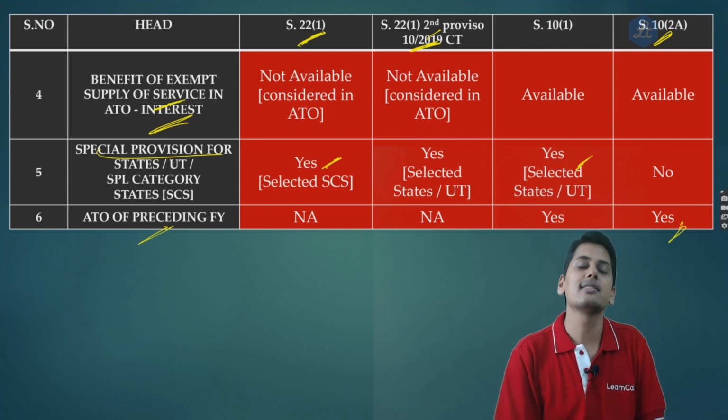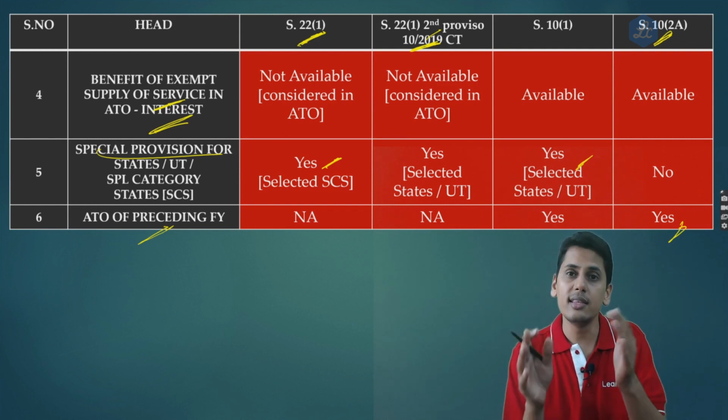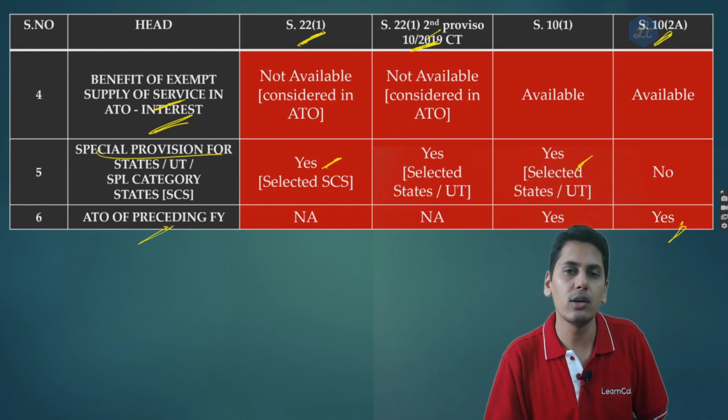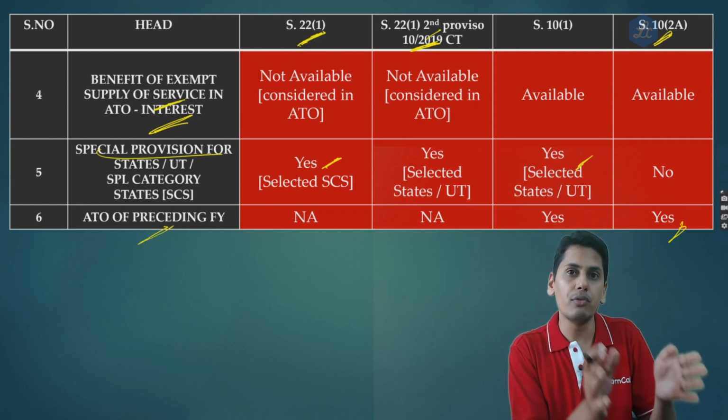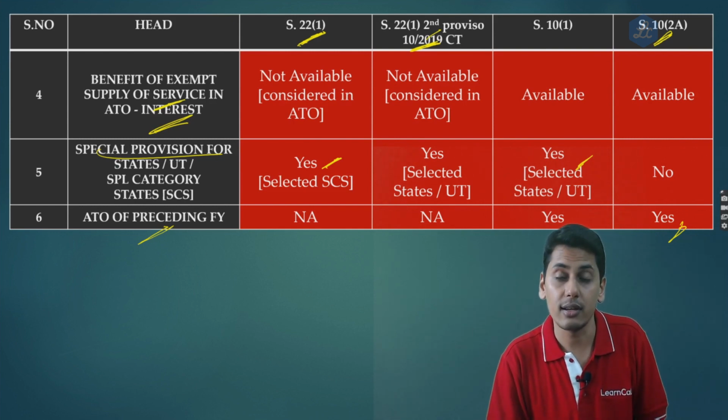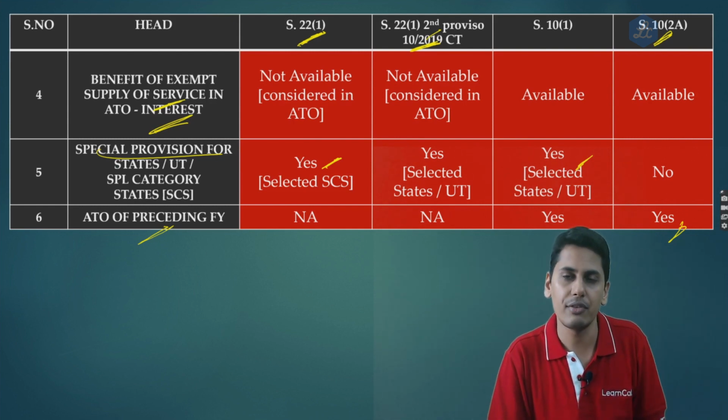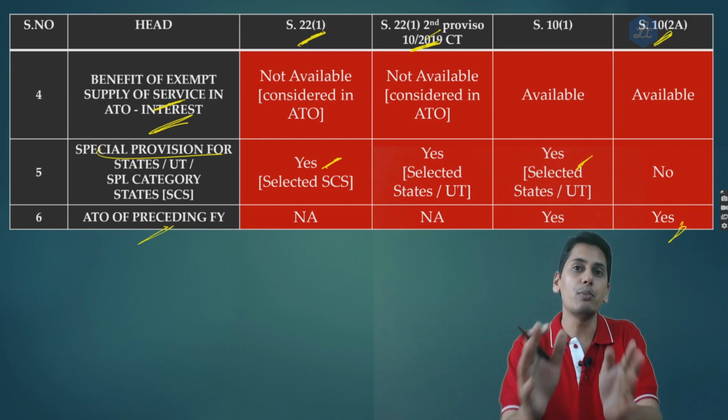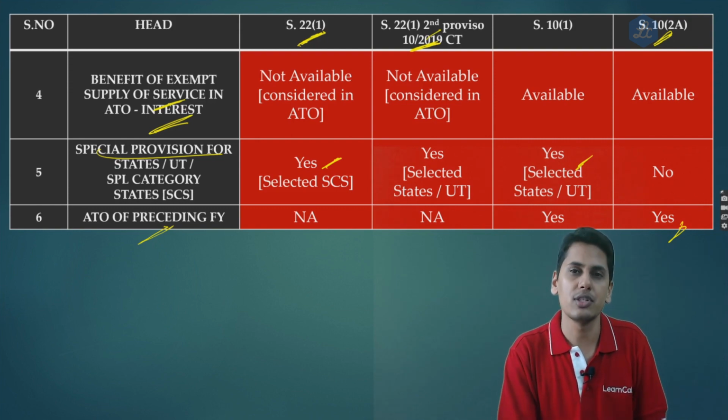Same way section 10 subsection 2A. In this case also, I have to check my aggregate turnover in the preceding financial year. If it was up to 50 lakh rupees, then in the current financial year, if it was below 50 lakh rupees in the preceding financial year, in the current financial year up to 50 lakh rupees, I can choose this composition scheme of 10 subsection 2A.